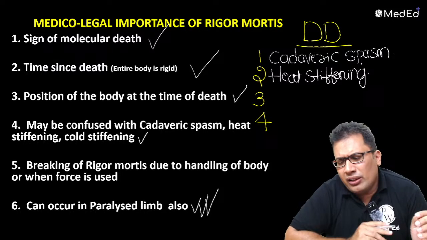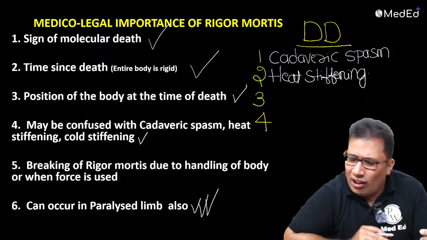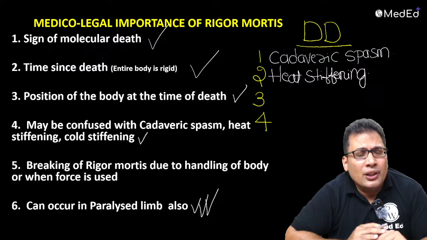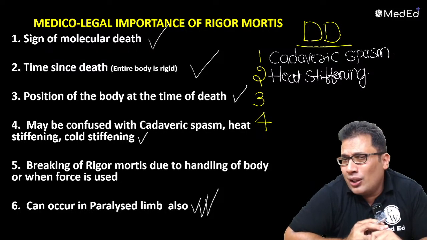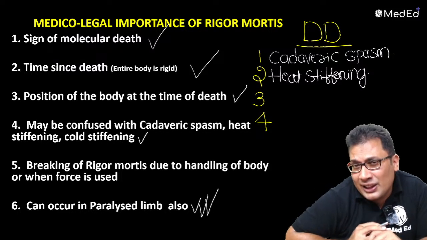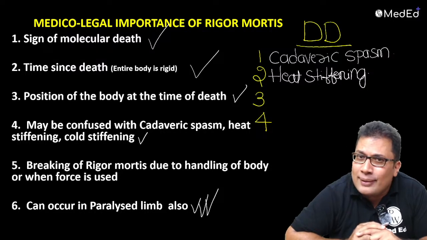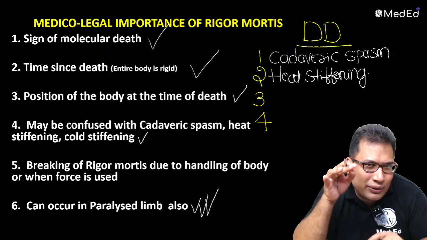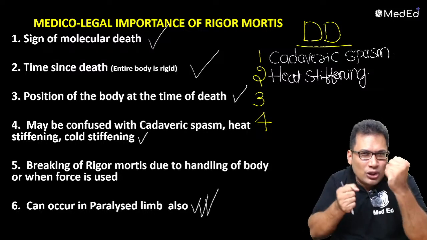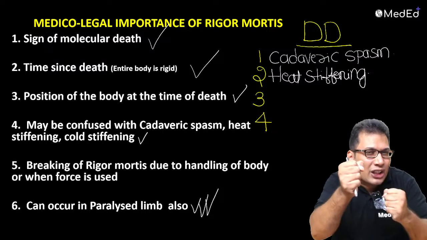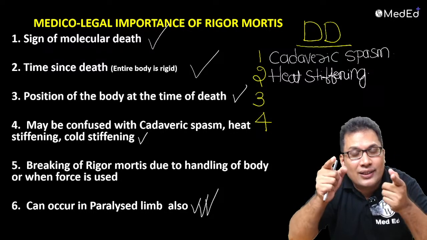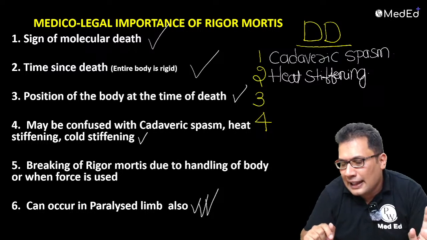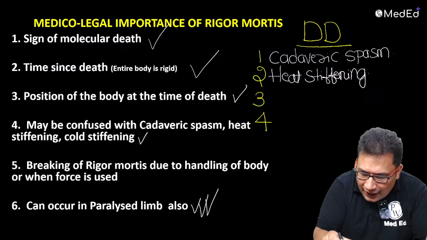Especially in case of bone injury, antemortem or postmortem, when muscle is exposed to some degree of heat, more than 65 or 70, all the muscle undergoes denaturation. When they undergo denaturation, there will be an attitude known as pugilistic attitude, or boxing attitude. That is known as heat stiffening. That can be a question in your exam. Heat stiffening. Then it can be cold stiffening.